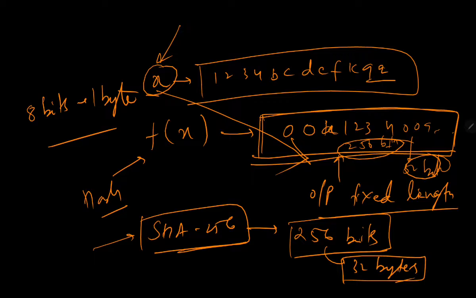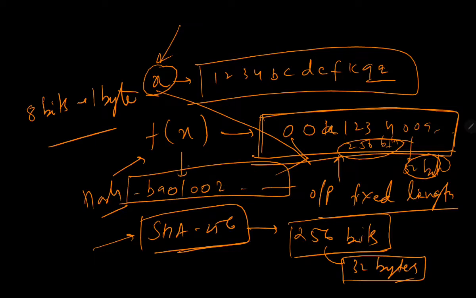So what is happening is, if I give you any particular hash, like let's say ba01002, something like that, and I say, hey, can you find for me what its input is? You cannot do that, because it's a one-way process. You cannot recover the input from the output, but once you apply the hash function to any input, you will get some output, right?